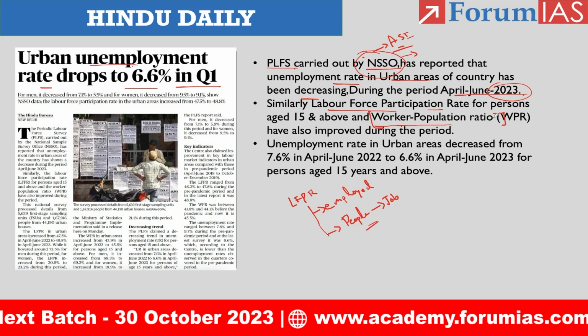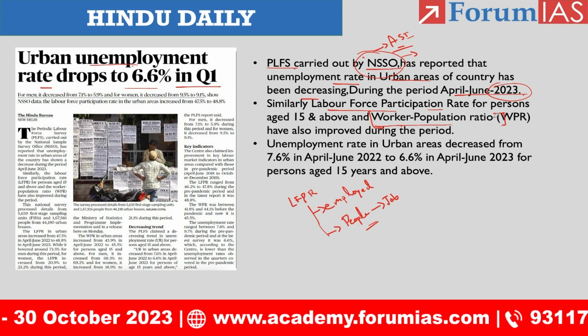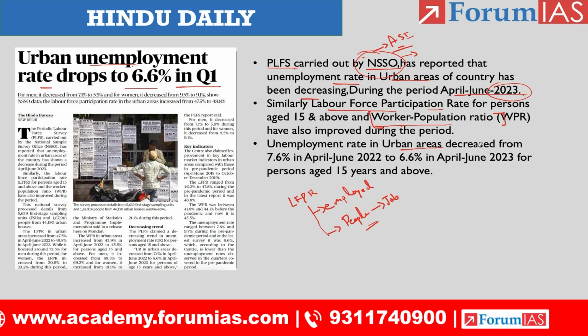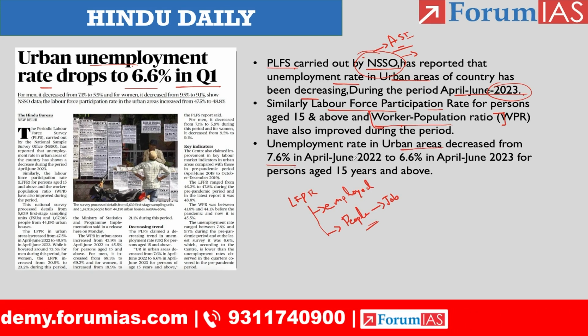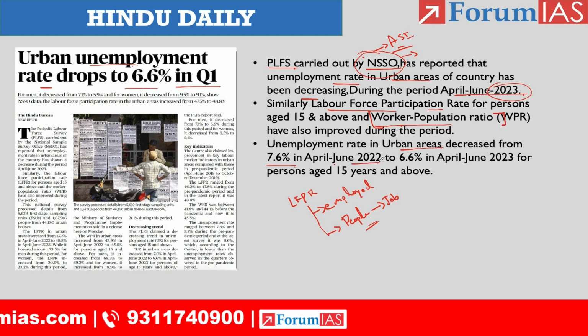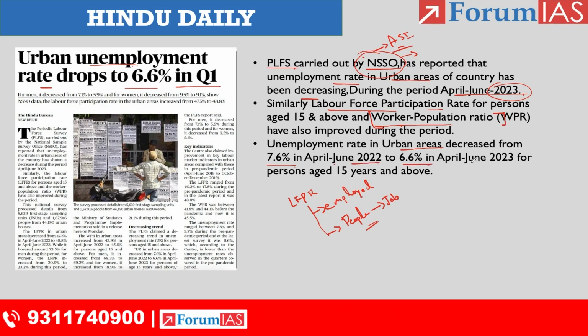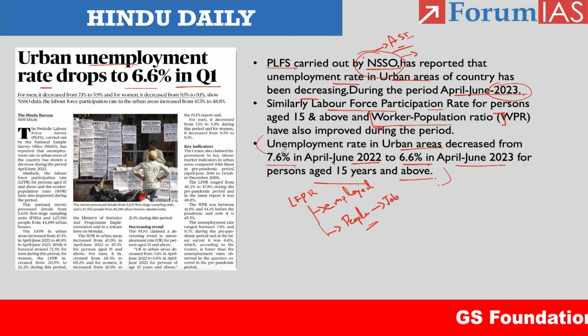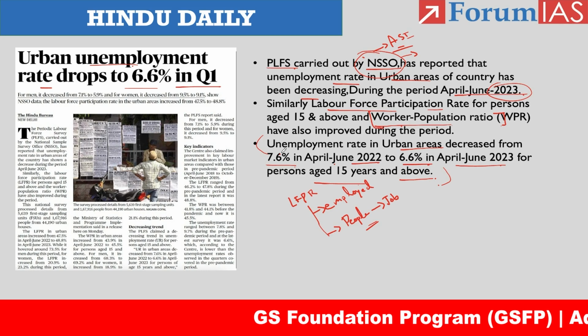Okay. We need to know just the trend that has been prevailing in the economy. Unemployment rate in urban areas decreased from 7.6% in April-June 2022 to 6.6% in April-June 2023 for persons aged 15 years and above. Okay. So this is the improvement we had secured in the employment domain. Right. So that's it, guys.